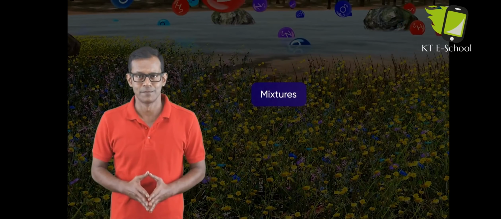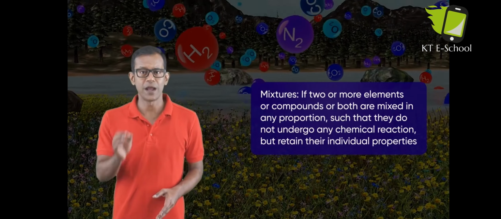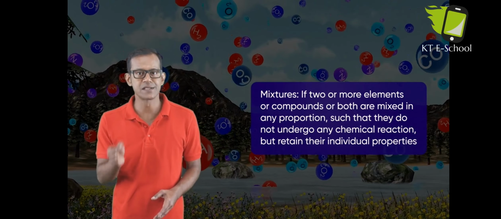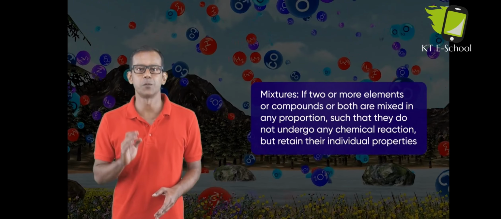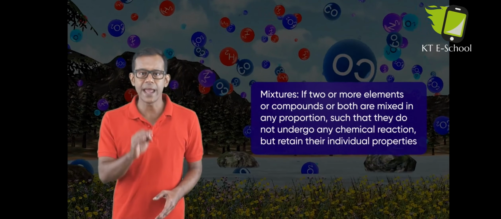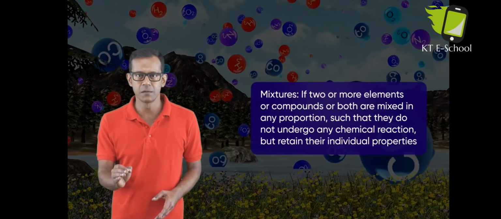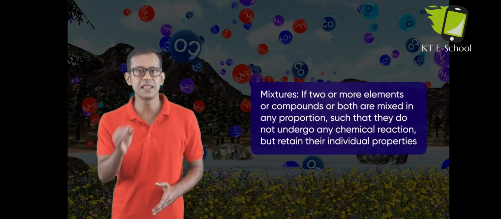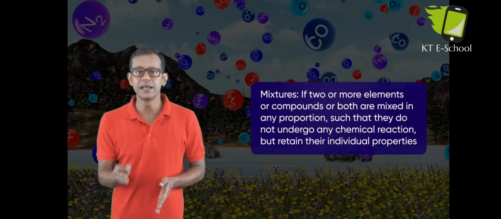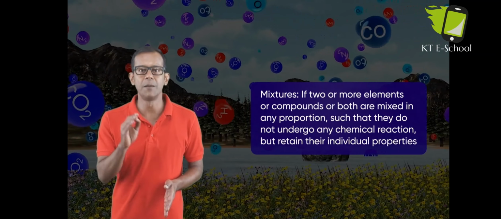Mixtures. If two or more elements or compounds or both are mixed together in any proportion such that they do not undergo any chemical reaction but retain their individual properties, then the resulting substance is called a mixture.